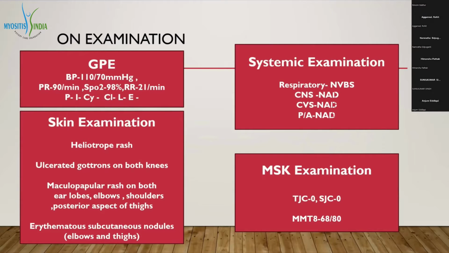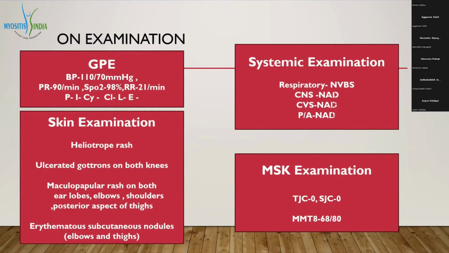For the above complaints, the patient had visited a local practitioner initially, where she was given 0.5 mg per kg of steroids. So her muscle symptoms and arthritis symptoms were slightly better after coming to us. On musculoskeletal examination, she had no tender or swollen joints, but MMT8 was 68 by 80.